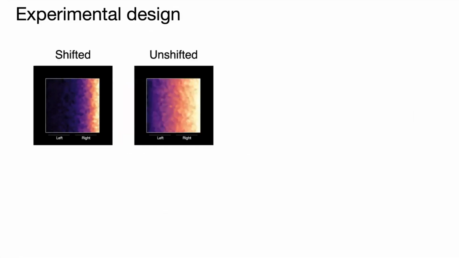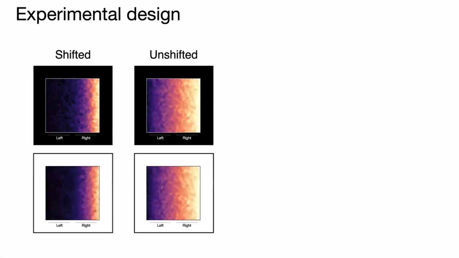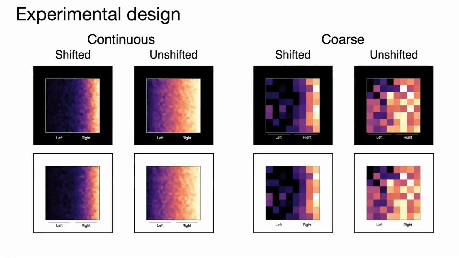To test our hypothesis, we used the following design. Here's the color map I just presented, and we compared it with a color map that was unshifted, so the appearance of the hole goes away. We put these maps on a white background as well, so neither unshifted or shifted conditions should look like they have a hole. We referred to this as the continuous condition because these color maps appear relatively smooth. We additionally tested color maps that appeared coarse, which may have reduced the appearance of a hole.